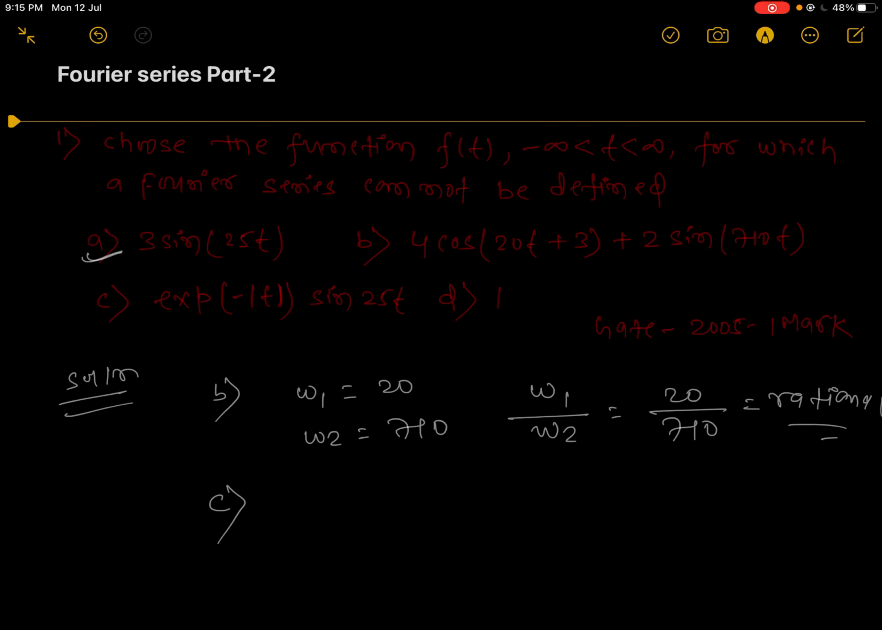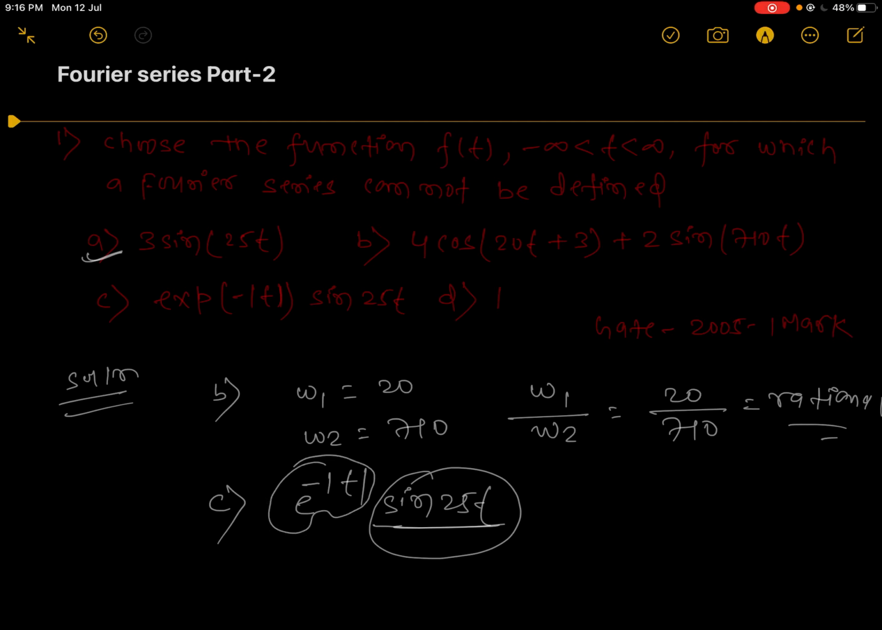Check option C. Option C is exponential of minus mod of t times sine 25t. Sine 25t is a periodic signal, but it is multiplied by e to the power minus mod of t. The graph of e to the power minus mod of t will be like this, and your signal will be multiplied by the sine here. So the shape will not repeat the same as before. So this one will not be periodic.